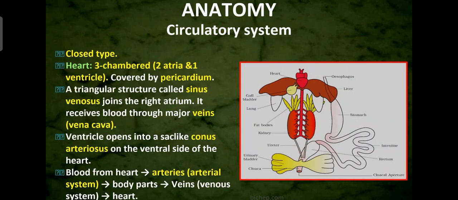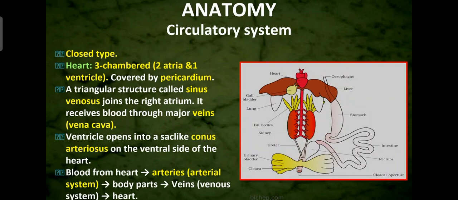If you see the heart in the diagram, the upper part in red color is the heart. The heart is three-chambered with two atria and one ventricle, and it is covered by the pericardium. The outer membrane of the heart is called the pericardium. Then a triangular structure called the sinus venosus joins the right atrium, and it receives blood through the major vein, that is the vena cava.